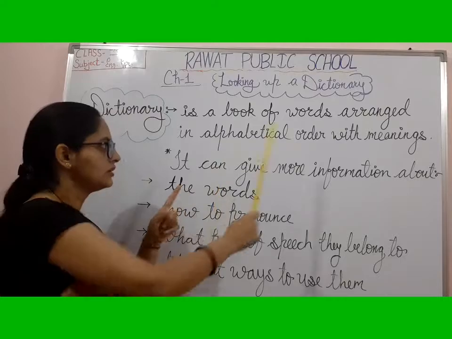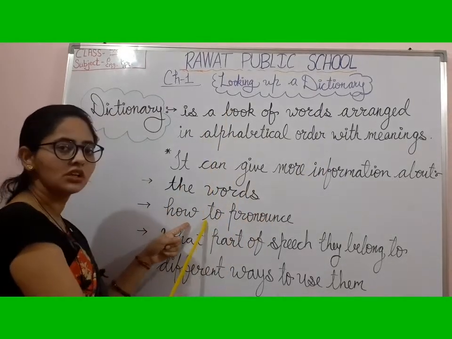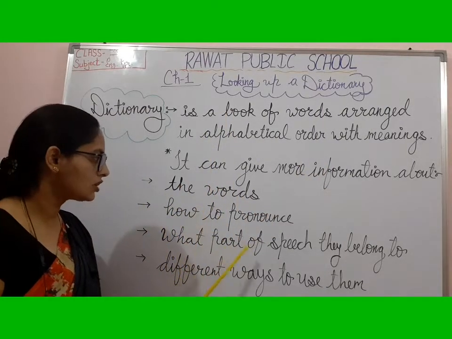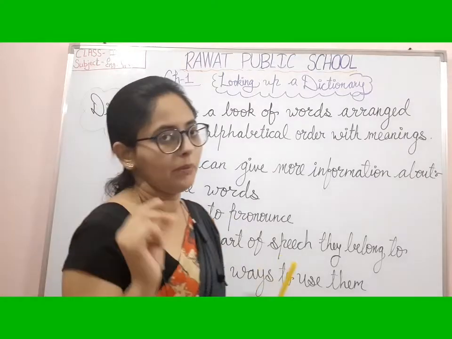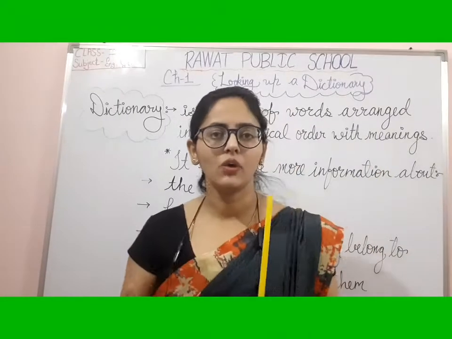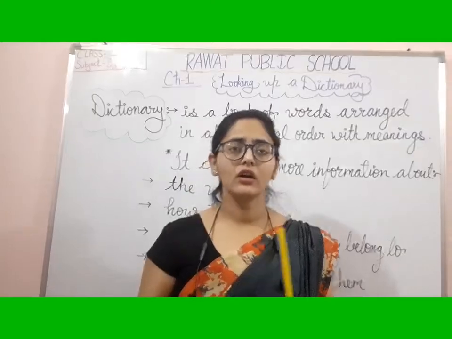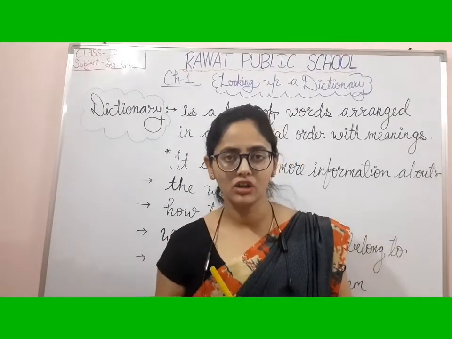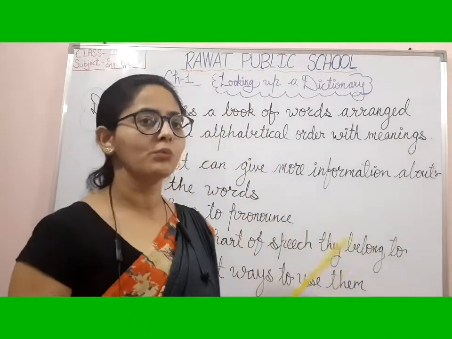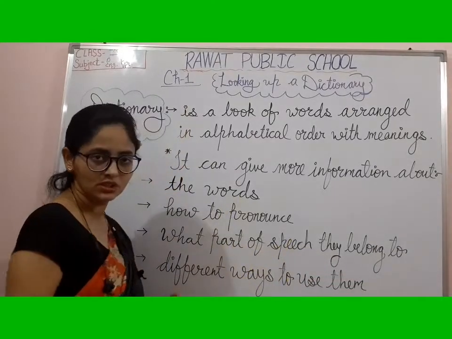including the word, their meaning, their pronunciation, we get the part of speech also. It means the particular word is a noun or a pronoun or a verb or an adverb. Verb, adverb, noun, pronoun, these all are the parts of speech.